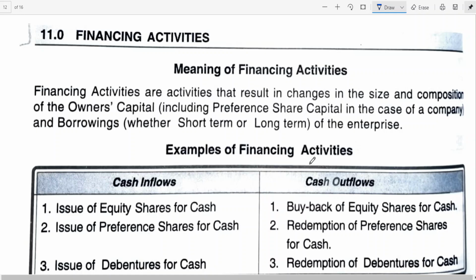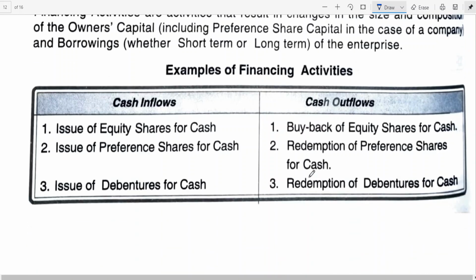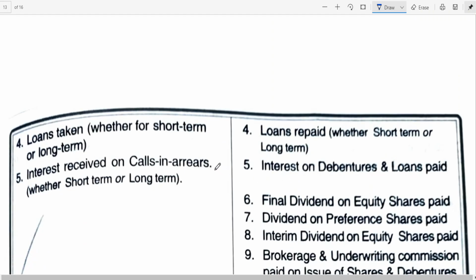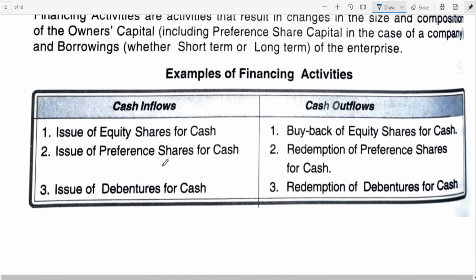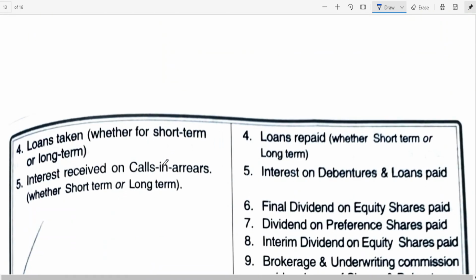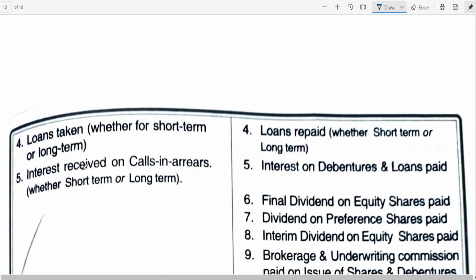Now to sum up today's discussion, I am giving a few more points. Loans taken whether short term or long term, interest received on calls in arrears.